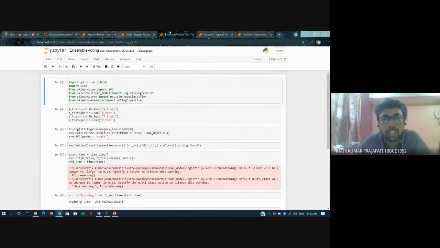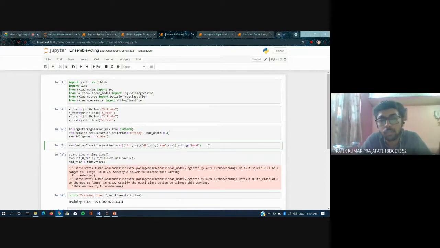And then we move on to ensemble voting. Here we are taking three classifiers: logistic regression, decision tree, and support vector machines, which themselves showed good results. In ensemble voting, it takes the outputs of all three classifiers and votes among them. Here you can see that we are using hard voting. Hard voting means it will vote among the different outputs of the different models, and the class label with the maximum votes will be given to that data point.